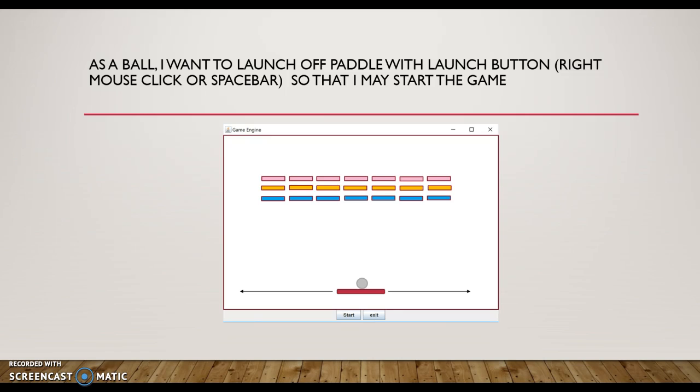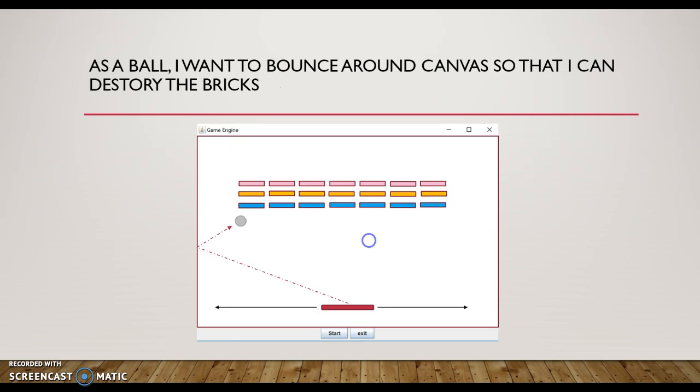As a ball, I want to be launched off the paddle with the launch button, right mouse click or space bar so that I may start the game. As a ball, I want to bounce around the canvas so that I can destroy the bricks.